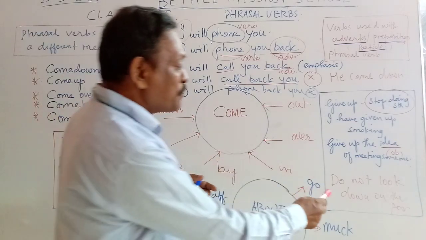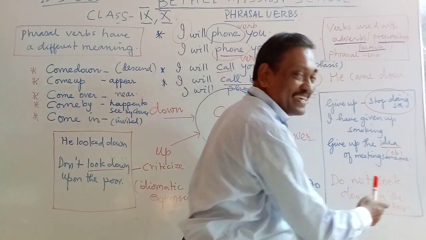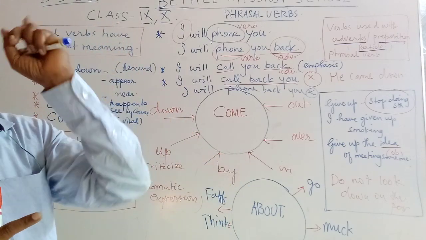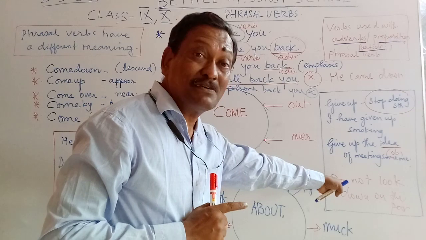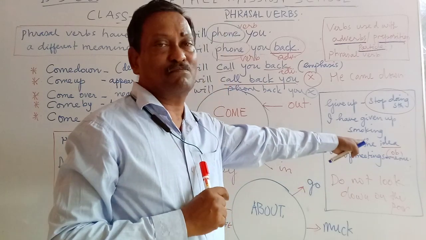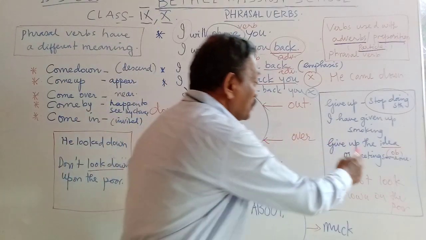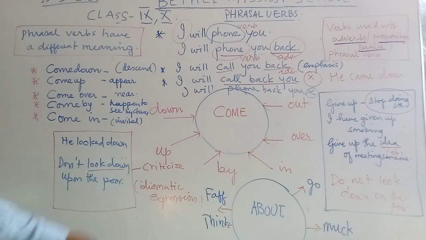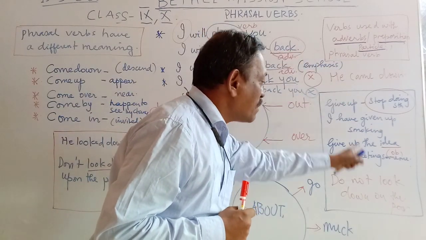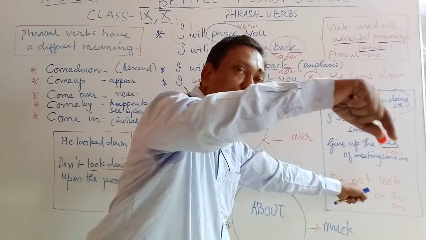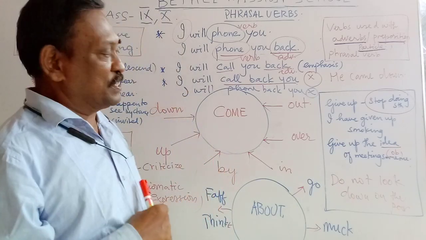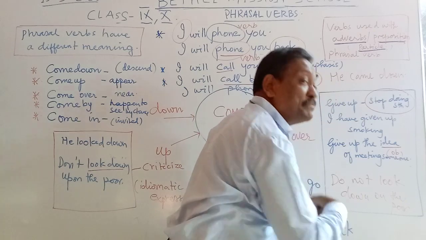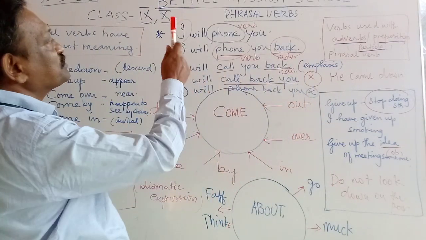So looking down upon somebody is entirely a phrasal verb. If I say don't look down on the poor, it means don't criticize them, don't insult them, don't humiliate them. So you have to see the context and then understand the meaning of the verb. So he came down is not just the same as do not look down upon the poor. So when the verb takes an adverb, sometimes a preposition, it becomes a phrasal verb.